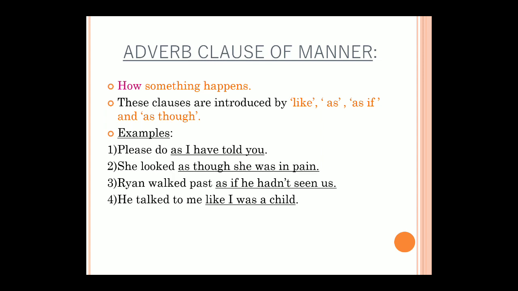Ryan walked past as if he had not seen us. How did Ryan walk? Ryan walked past as if he had not seen us. He talked to me like I was a child. How did he talk to me? Like I was a child. So when you get the question "how" and you get the answer in the subordinating clause, then it is an adverb clause of manner: how it is happening, how something happens.